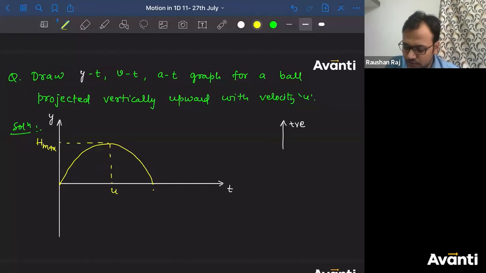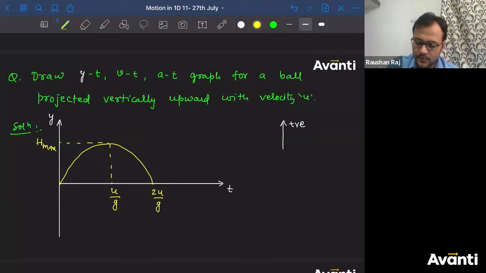So this is u divided by g. What is the total time taken by the particle to come back to the point of projection, or you can write that as time of flight? That is twice this, so 2u by g.